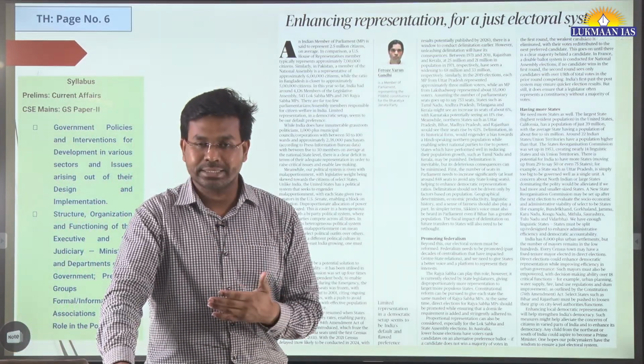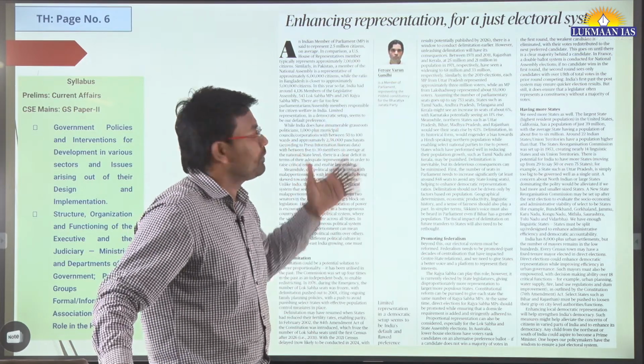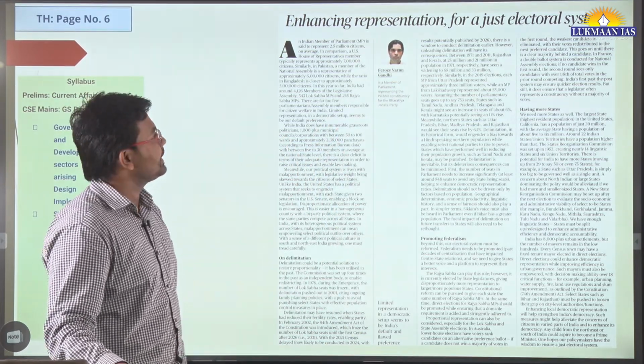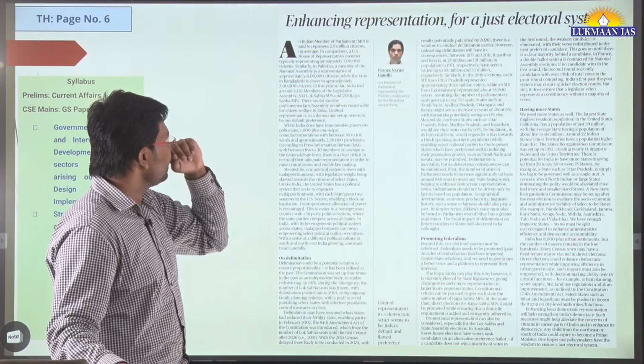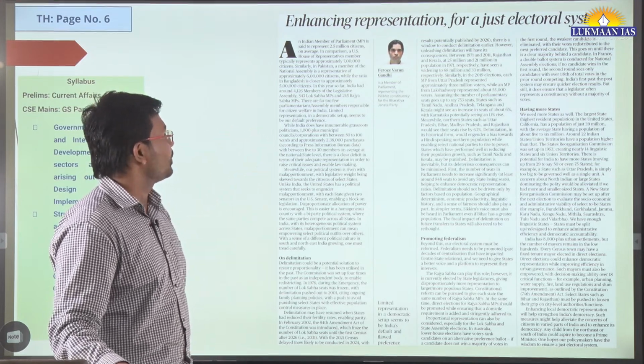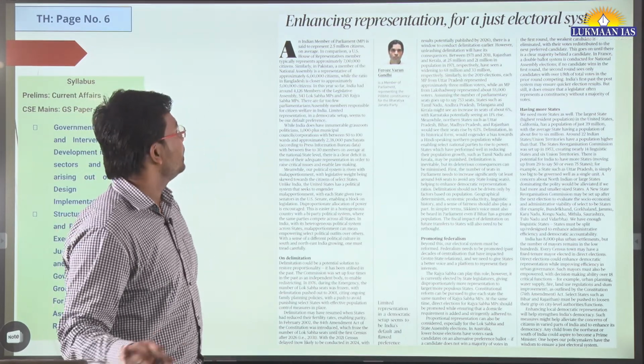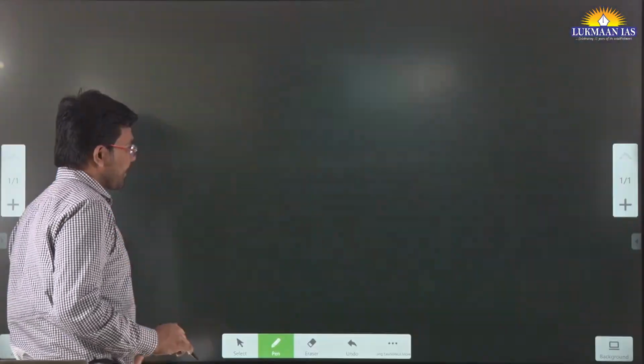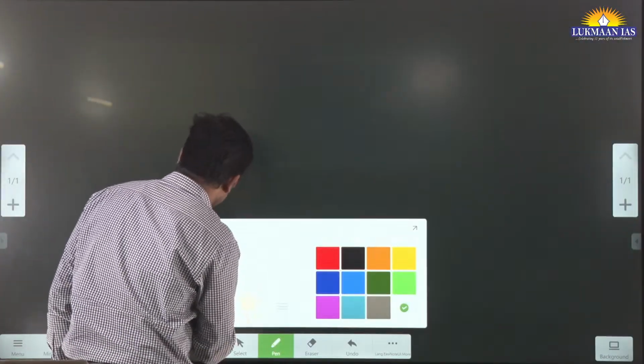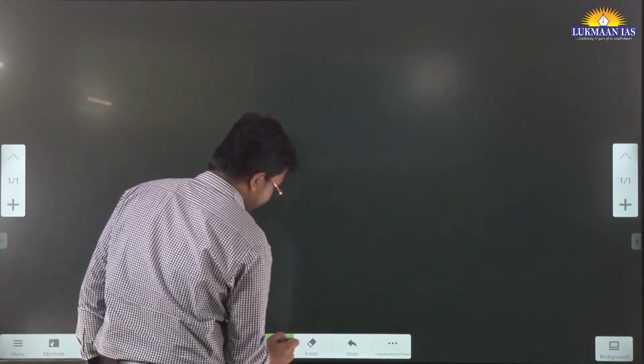So having discussed the mapping topic, now let us move to the first article of the day. It says, enhancing representation for a just electoral system. Okay, enhancing representation for a just electoral system. So let's understand about this topic.